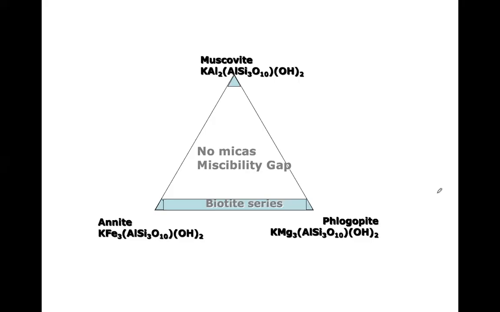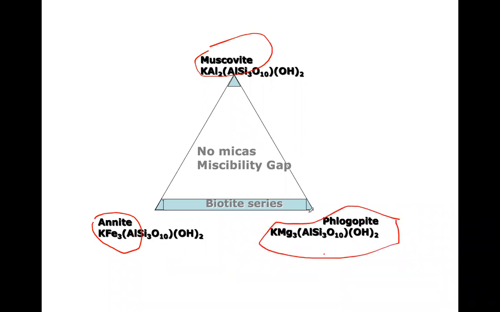Right, and you can see the compositional triangle of micas. Muscovite, it's the aluminum rich end member, and annite. Annite is a biotite series. One type of biotite is annite, iron rich biotite, and magnesium rich biotite, or the mica we call phlogopite, right? That is the magnesium rich one. So this annite phlogopite composition we usually term as biotite series.